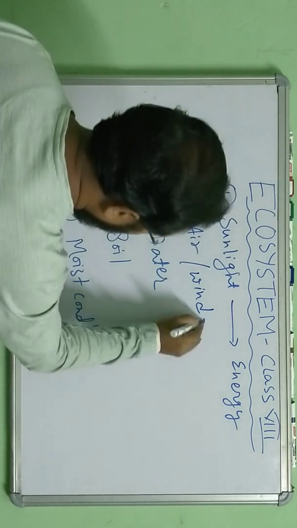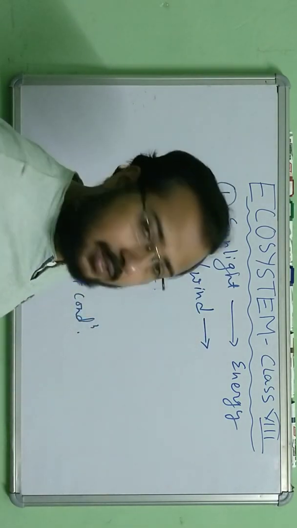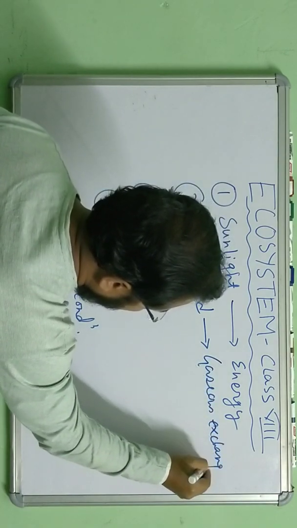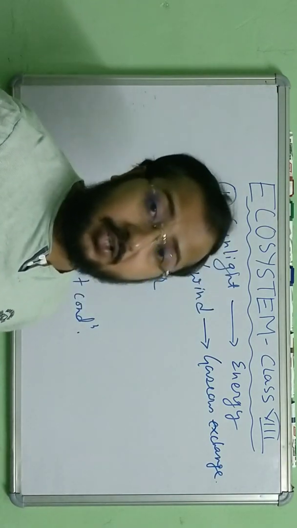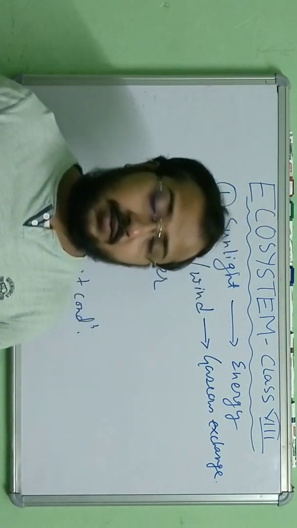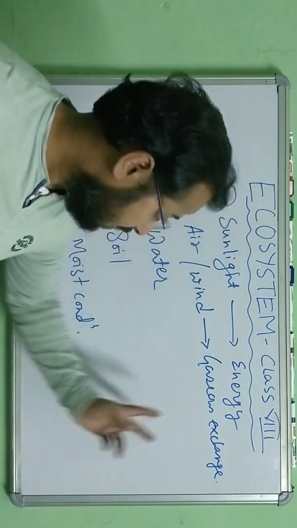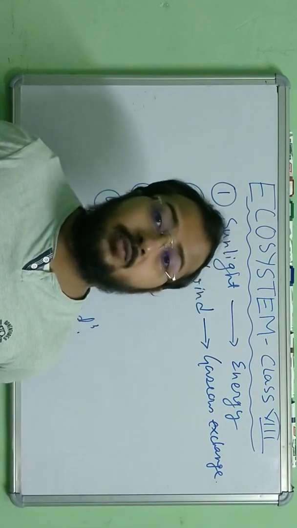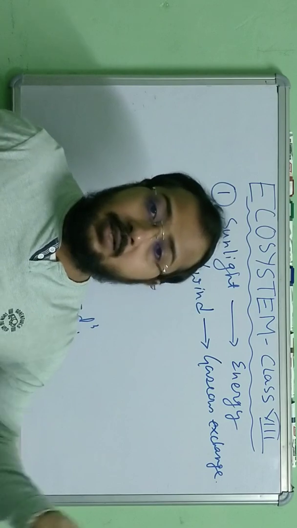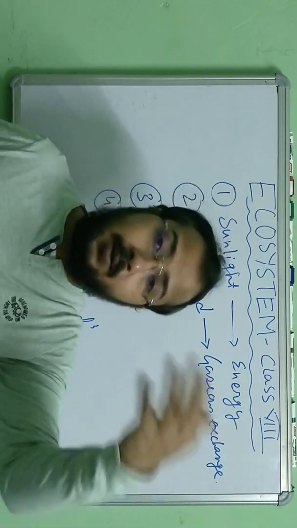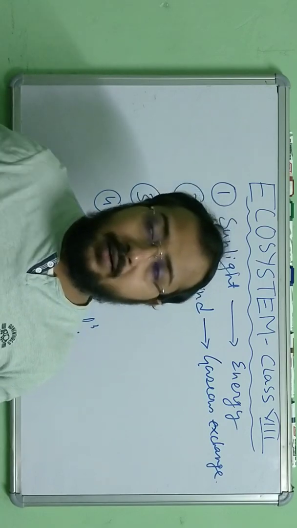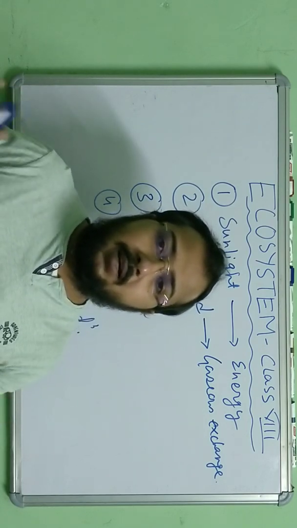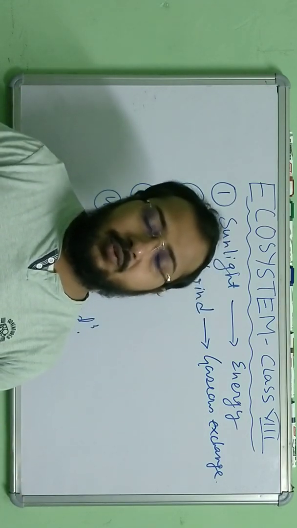Now, air and wind are also important. One example is gaseous exchange. There is another concept called atmospheric pressure. These are all important factors for the survivability of living organisms in this world. Gaseous exchange is very common: plants take in carbon dioxide to make food and release oxygen. That oxygen is inhaled by us, and we release carbon dioxide back to the atmosphere. So all living organisms depend on oxygen and carbon dioxide, directly or indirectly.